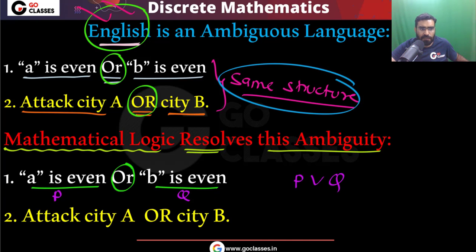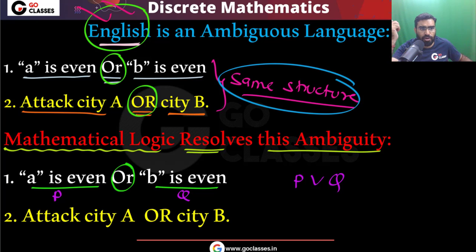After some time we will see this. Right now you might be thinking, sir, what is this symbol? What is the meaning of this symbol? Let me tell you, after some time we will see that this symbol allows both of them to be true. It means P, Q, one of them can be true, or both of them can be true. This can be true, that is also correct. That can be true, that is also correct. And both can be true, that is also correct. So this symbol allows at least one of them to be true; both of them also can be true.